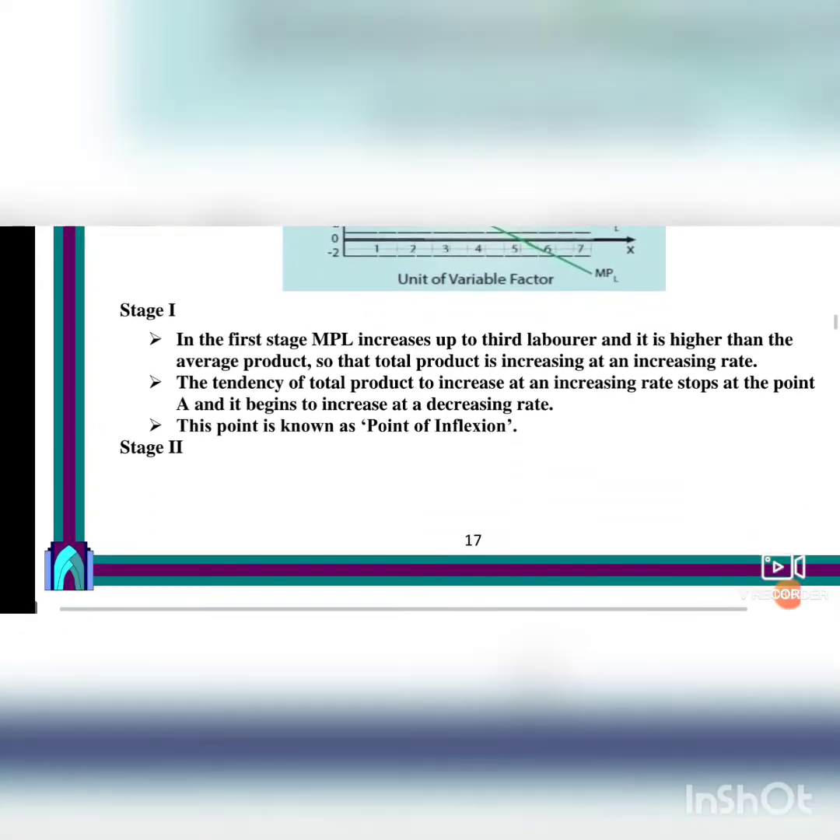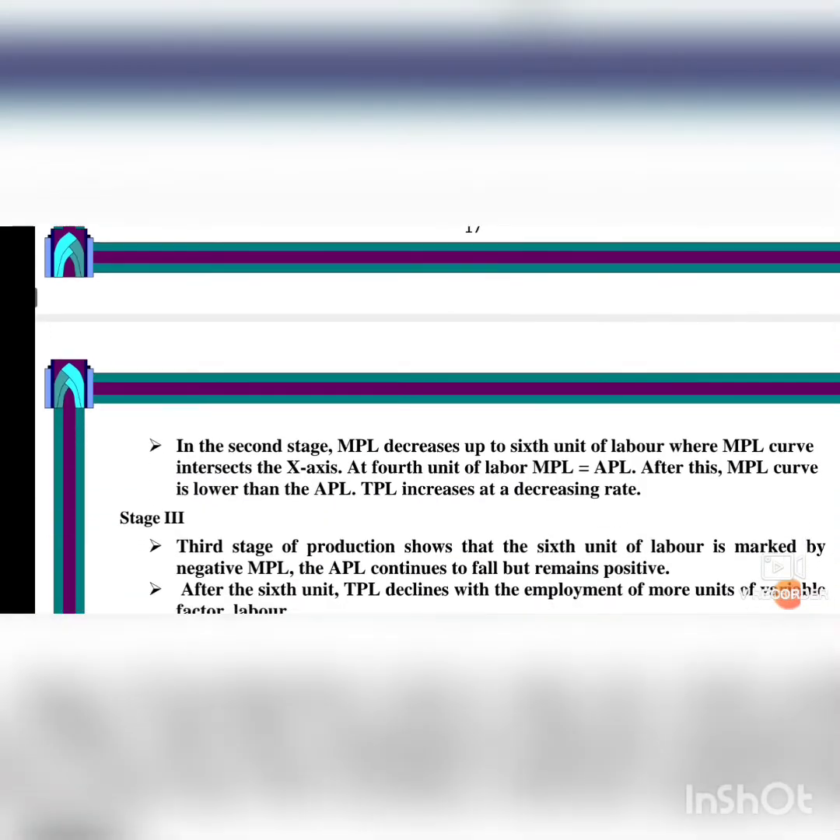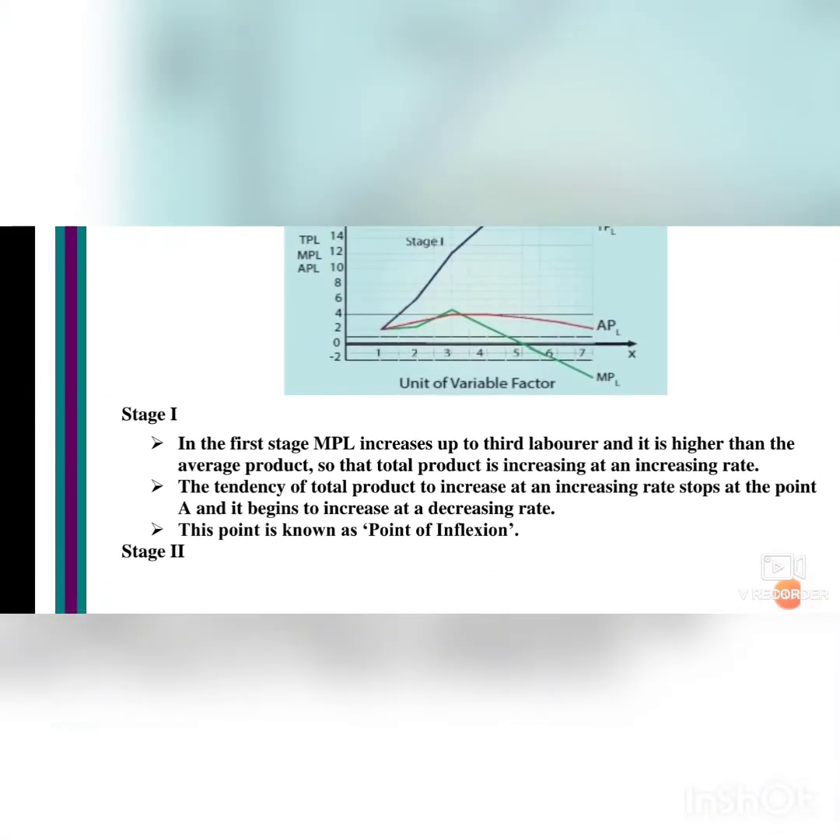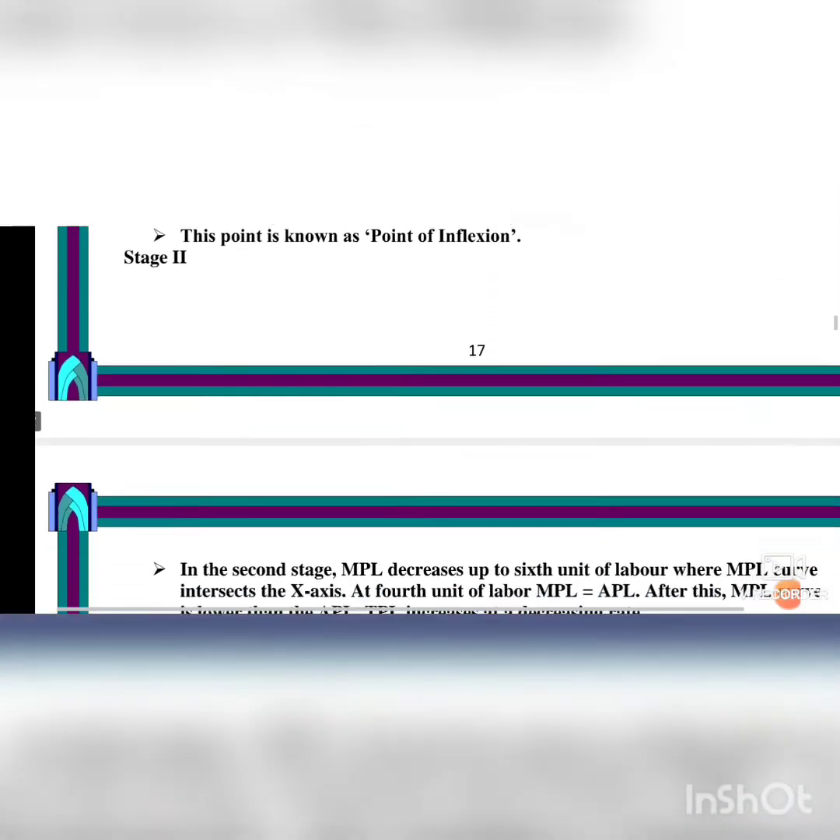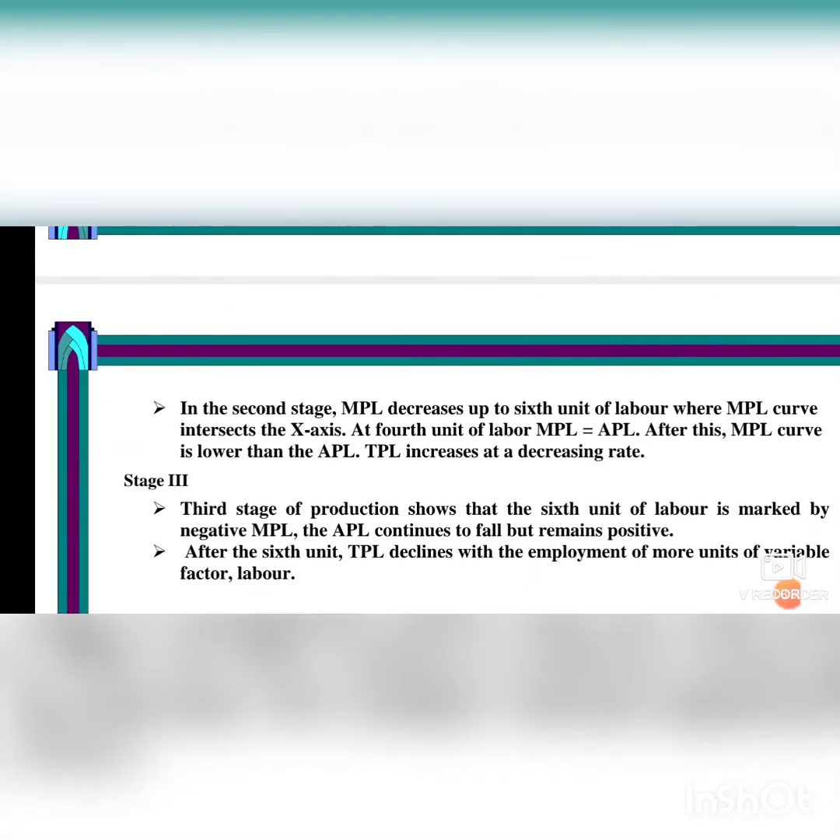So now we will see stage 2. In this second stage, MPL, marginal product of labor, decreases up to the 6th unit of labor where the marginal product curve intersects the x-axis. At the 4th unit of labor, marginal product of labor is equal to average product of labor. After this MPL curve is lower than the APL, and TPL, that is total product of labor, increases at a decreasing rate. For this purpose, you can see the diagram. Or you can draw the diagram on a paper and then you can write the illustrations.